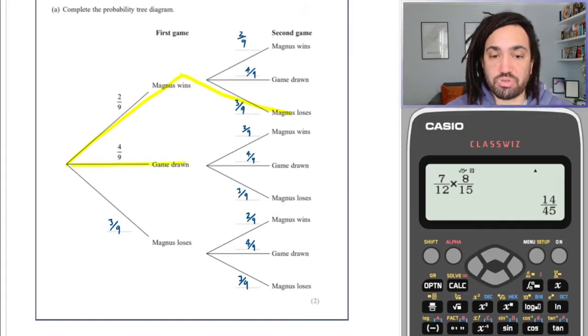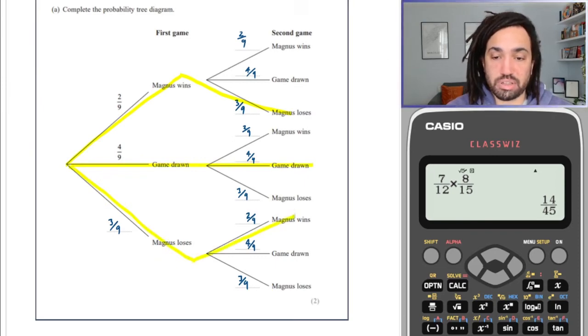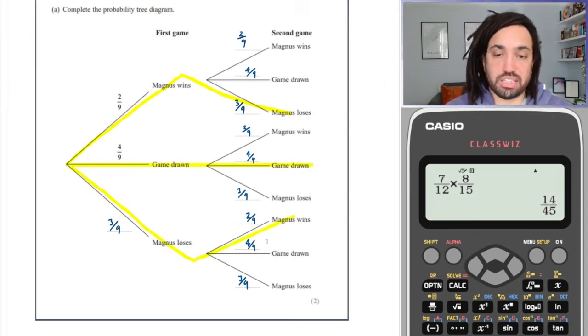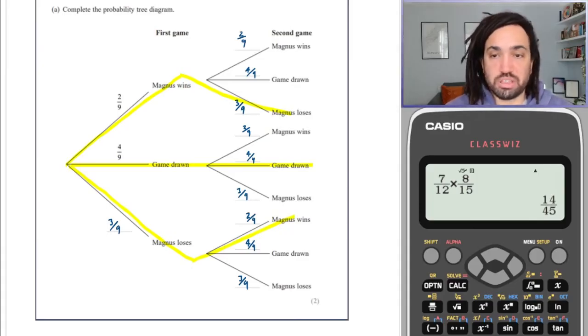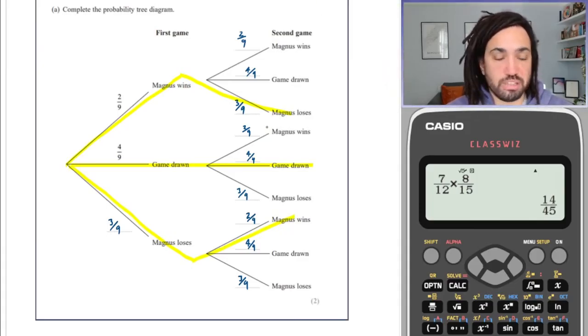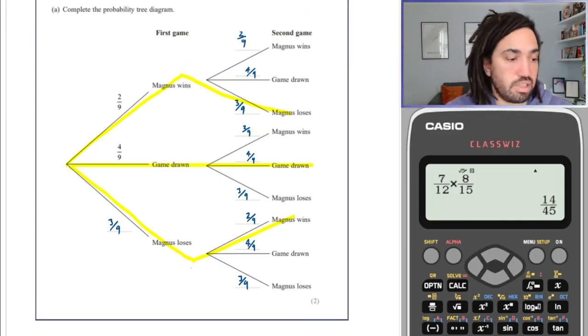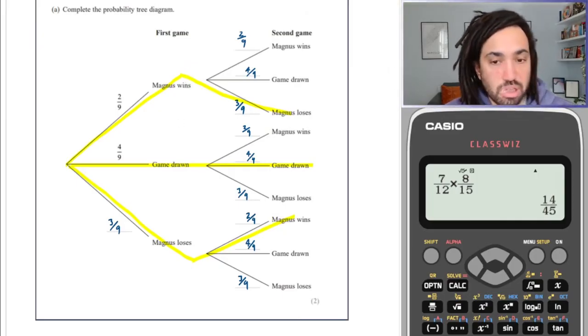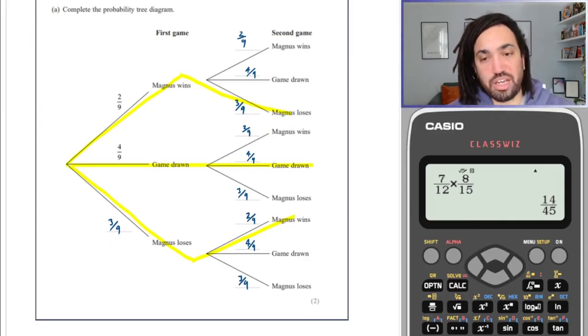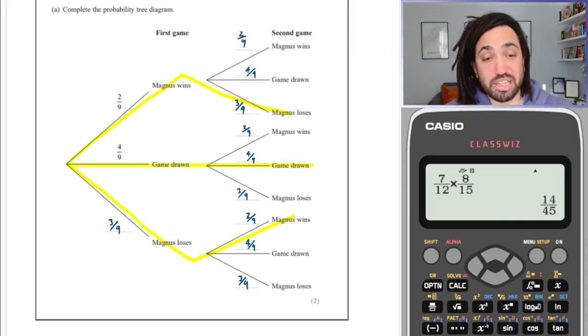If the games are drawn, both of them are drawn, they have the same points. And if Magnus loses but then he wins, then he's going to have the same points as his opponent. So what we need to do is multiply along these branches to work out what each probability is. In fact, we could just do this in our head. It makes it easier actually than using the calculator.